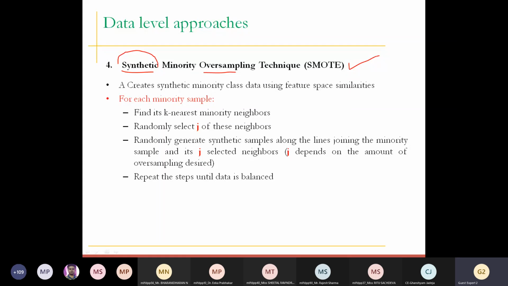So the problem of oversampling is overfitting. But the SMOTE technique uses synthetic data, so the overfitting problem will not be there. Now, I have first put the algorithm here. But before this, you may wonder why the algorithm is here. First, please explain the steps or the use of SMOTE, how SMOTE works.